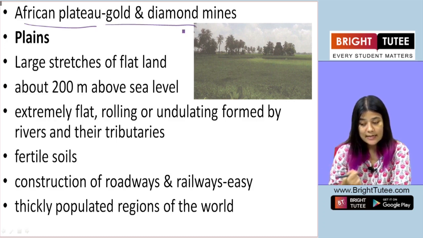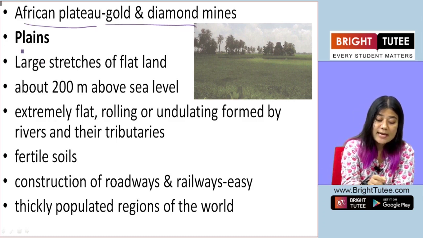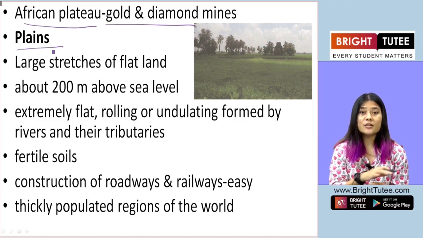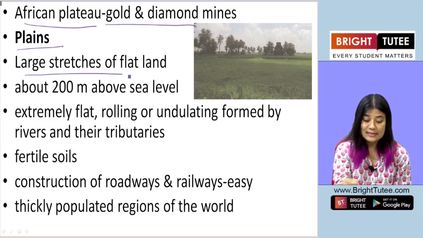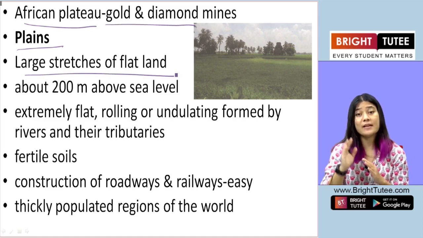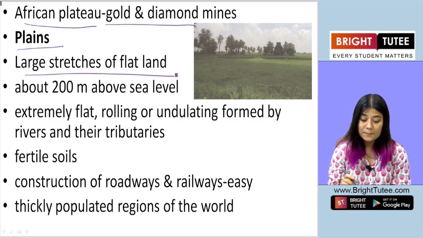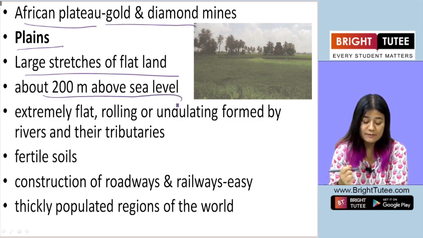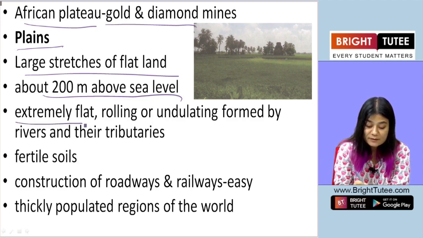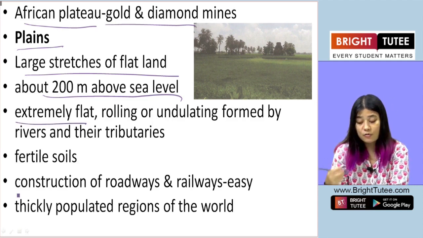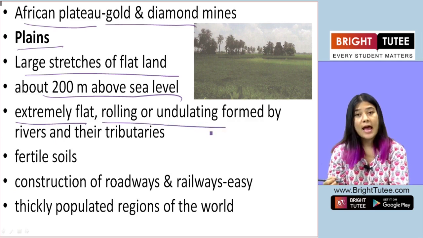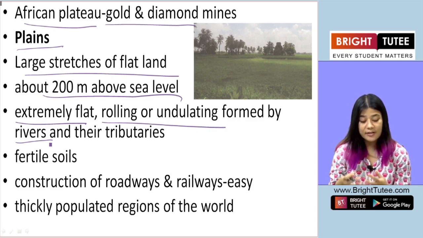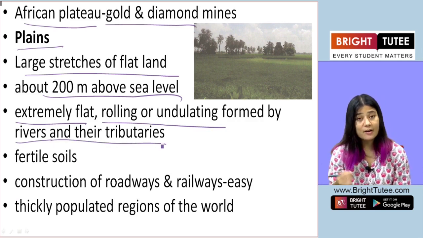Okay, the next kind of landform that we are going to look at is plains, the plain area. So plains are basically large stretches of flat land. There is no elevation, there is no height. They are just about 200 meters above the sea level. They are extremely flat. Sometimes they are rolling and undulating. And they are formed as a result of the silt and mud carried by rivers and their tributaries.